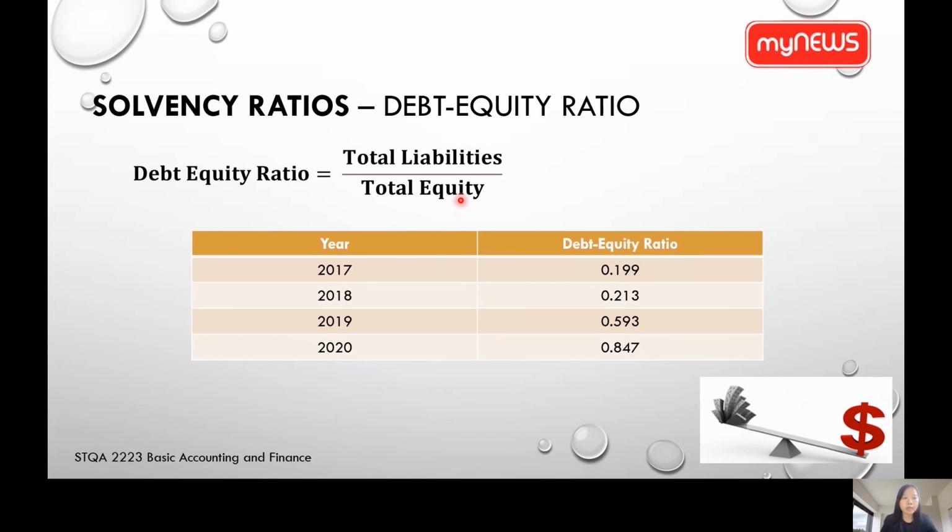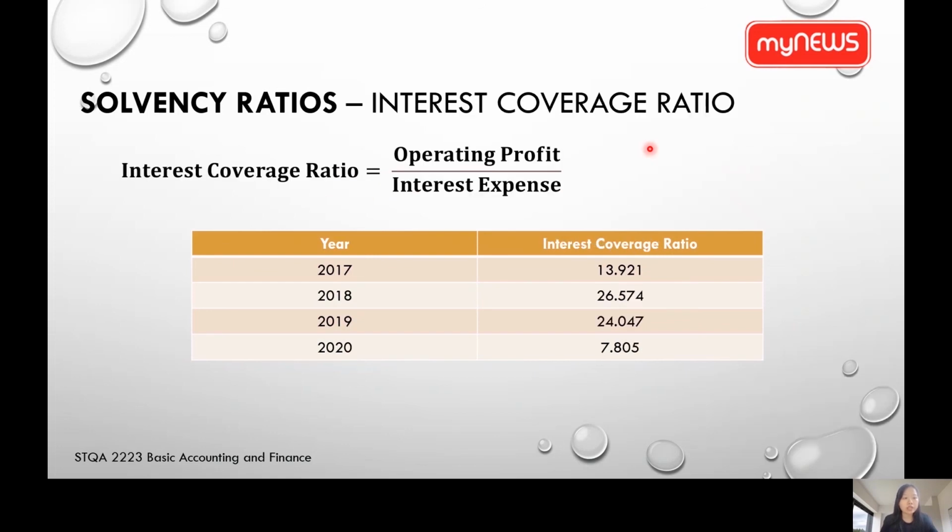Now we will look at the debt equity ratio. This is the formula for debt equity ratio, which is the total liabilities divided by total equity. Next, we look at the interest coverage ratio. The lower the interest coverage ratio, the higher the company's debt burden and the greater the possibility of the company's bankruptcy. So here is the formula for calculating interest coverage ratio.